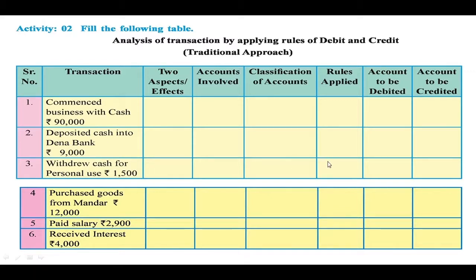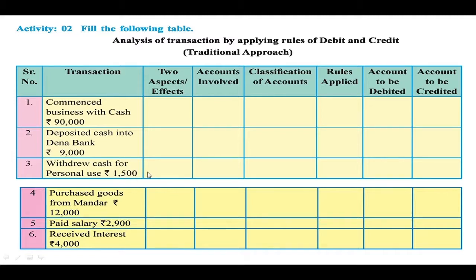Now the classification of the accounts: drawings account is considered a personal account, and the rule applied for the drawings account is debit the receiver. Here when the businessman withdraws cash from the business, he receives the cash. So that is why the rule applied is debit the receiver. So the drawings account is to be debited.